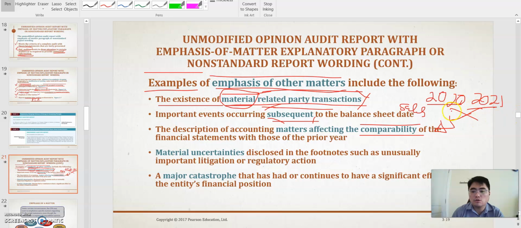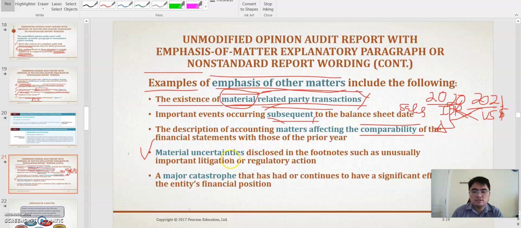Why are they not comparable? Maybe the currency is IDR in 2020, but in 2021 most of the transactions already changed to US dollar. So the business changed drastically, so there is no comparability. This is just an explanation that has to be stated in the unmodified opinion with explanatory paragraph.